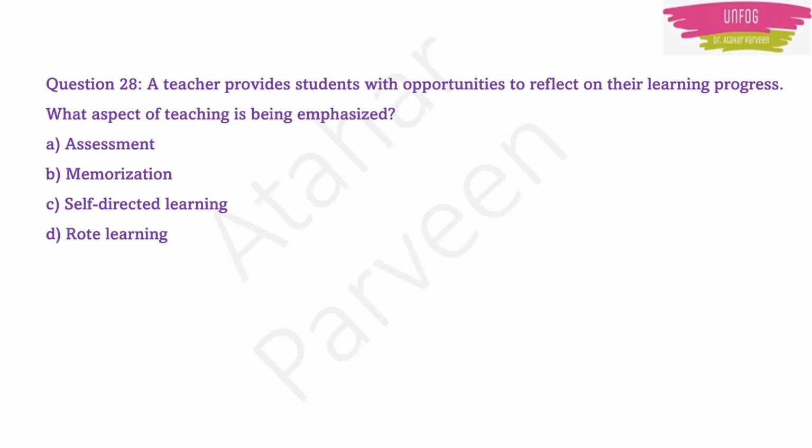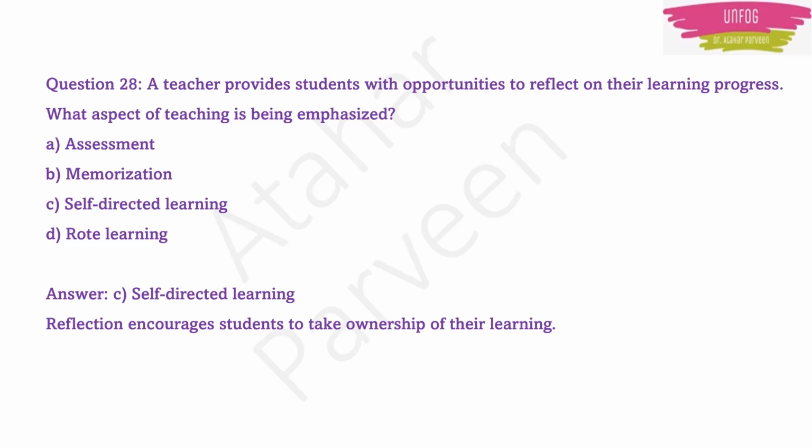Next question. A teacher provides students with opportunities to reflect on their learning progress. What aspect of teaching is being emphasized? So what is the aspect of teaching which is being used here? So the correct answer is self-directed learning, because this gives the scope for reflection, and reflection encourages students to take ownership of their learning. That's why the teacher is emphasizing self-directed learning here.